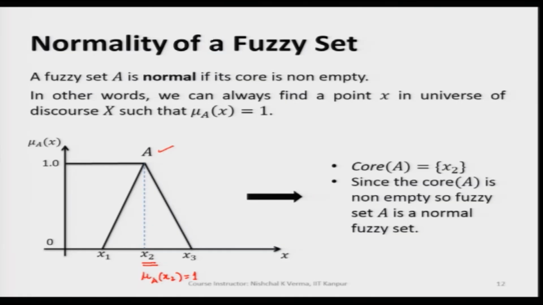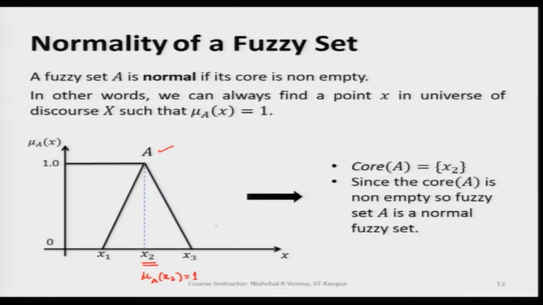If we have such a case where we get at least one point like this, we can say the fuzzy set is a normal fuzzy set. There may be a case when we may not be able to find any such point for which the corresponding membership value is 1. This kind of fuzzy set is referred to as a subnormal fuzzy set.